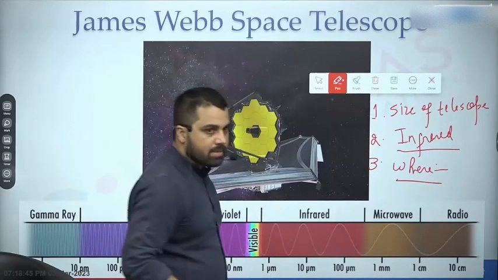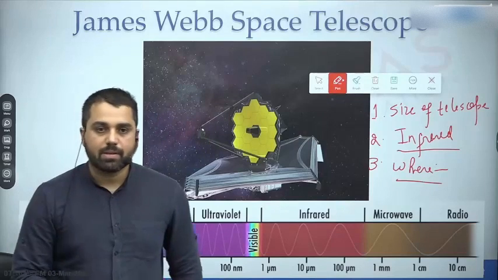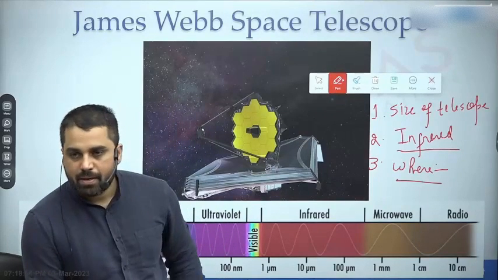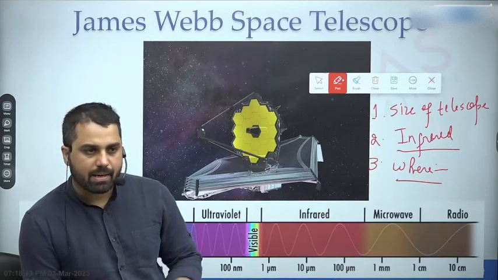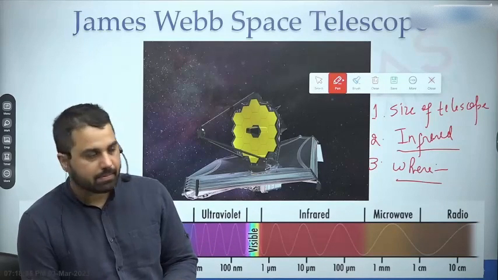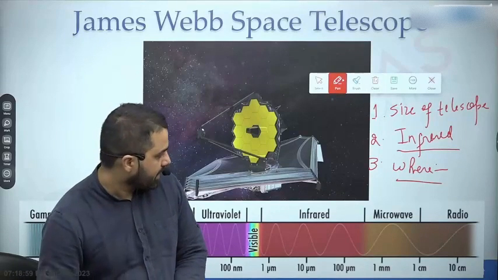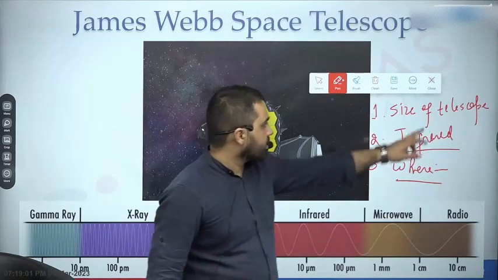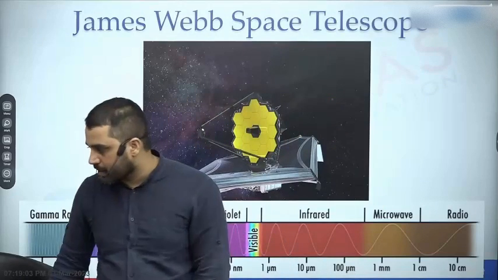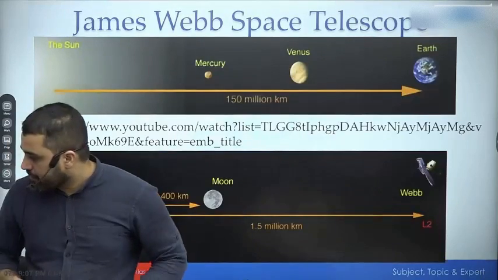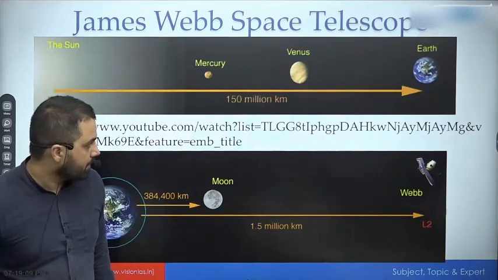जो हबल टेलीस्कोप है, that is orbiting around Earth at the altitude of about 500 kilometer. I do not remember the exact altitude, but I am very sure it is around 500 kilometer. So it is an Earth-bound orbit. जो Webb telescope है, that is in an orbit which is called halo orbit around a point which is called Lagrangian point 2, 1.5 million kilometer away from Earth.